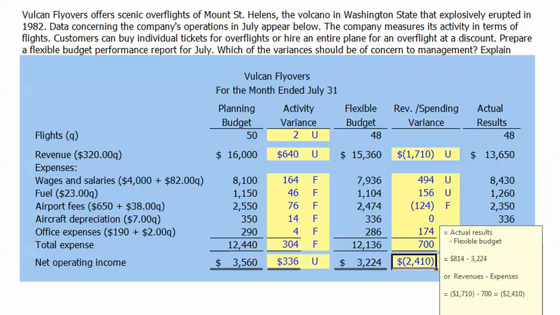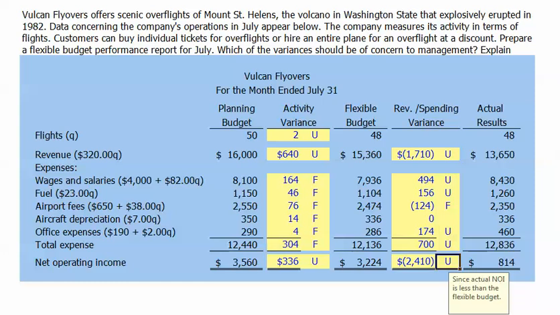Our total variance for net operating income can be found by the difference between our actual net operating income of $814 and our flexible budget of $3,224. And since our actual net operating income is less, it's an unfavorable variance. We could have found this unfavorable variance of $2,400 also by taking our unfavorable revenue variance of $1,710 and adding to it our unfavorable expense variance of $700.